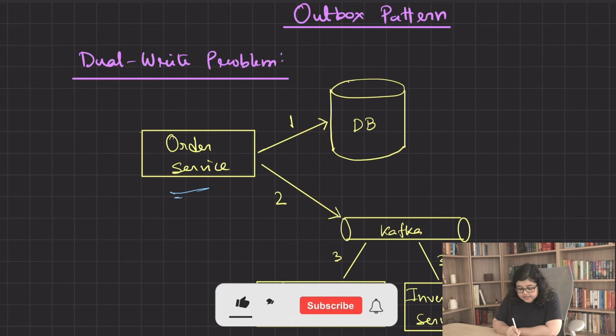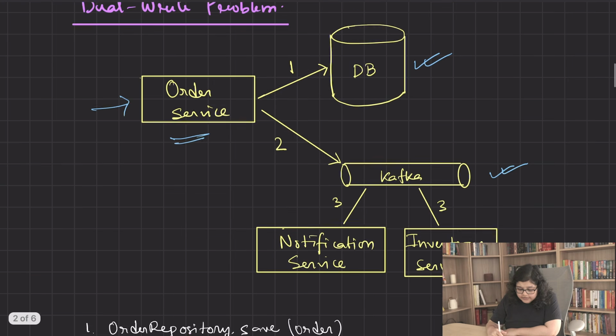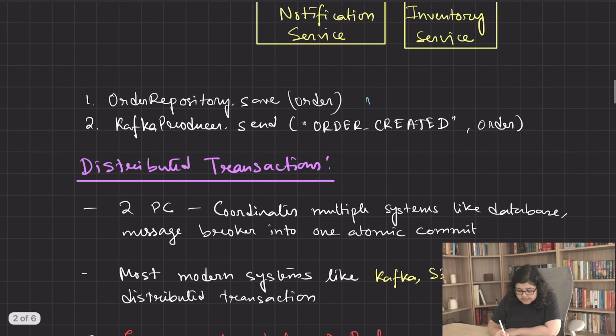Let's say you are building a service where users can place orders. So once an order is placed, your service has to do two things. First, it has to save the order in a table orders in the database, and then it has to send an event to Kafka. For that, you have to write code like this. So this is to save the order in the orders table, and this is to send the Kafka event. It seems pretty simple, right? But dual write problem begins here.